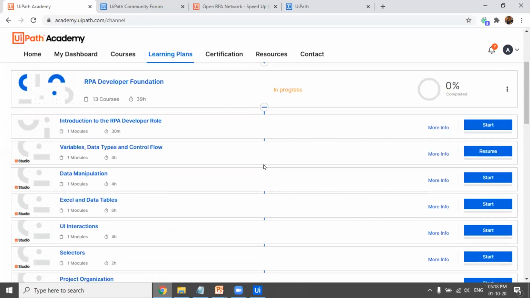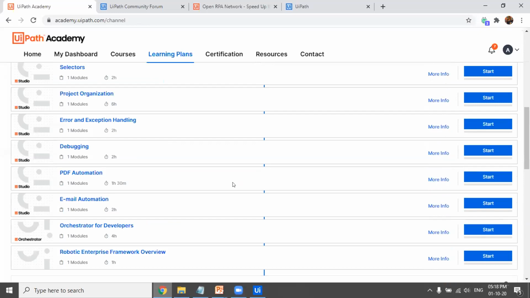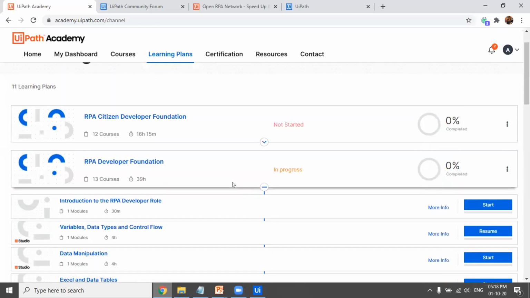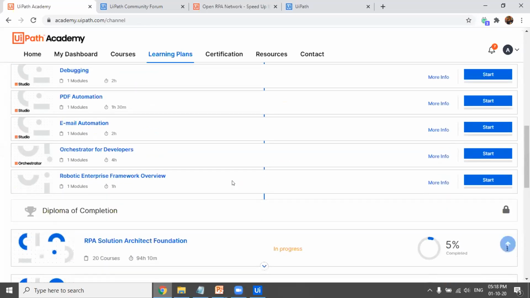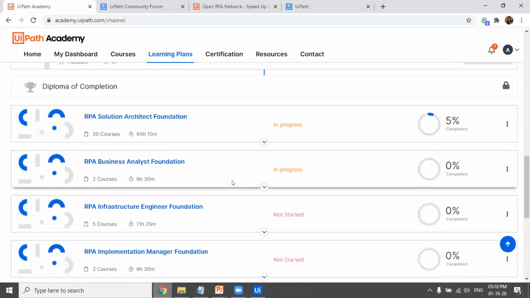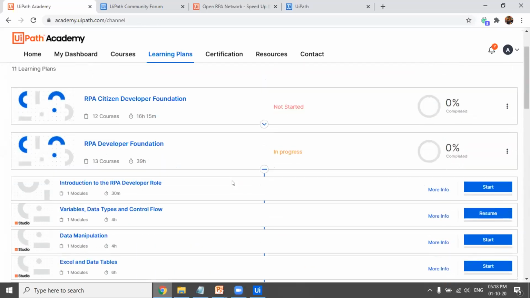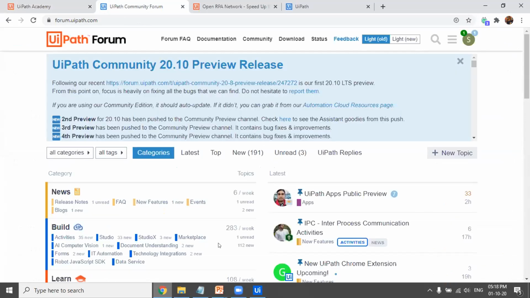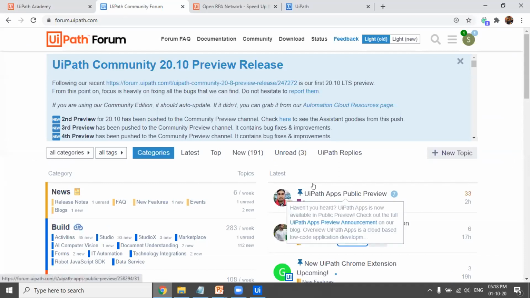Once you complete this course, at the end you'll also get the certification that you are RPA Developer Foundation certified by UiPath itself. And a lot of courses are there. You can start from the beginner phase, then go to medium, then go to advanced. And this is the forum where you can post your questions or queries. You just have to click on new topic. You can create a query and your query would be answered.